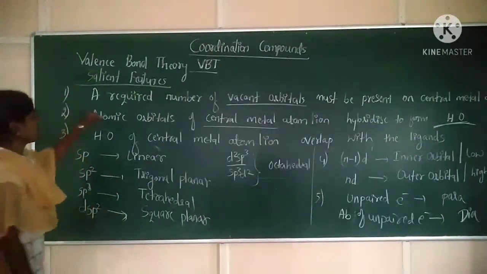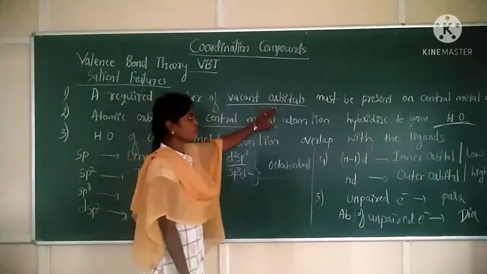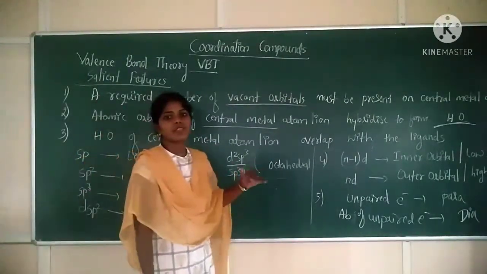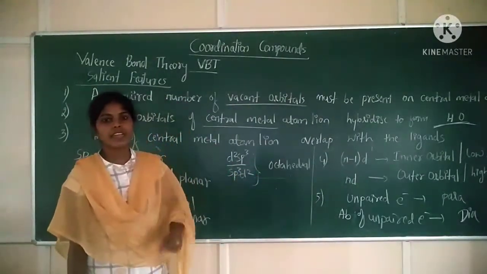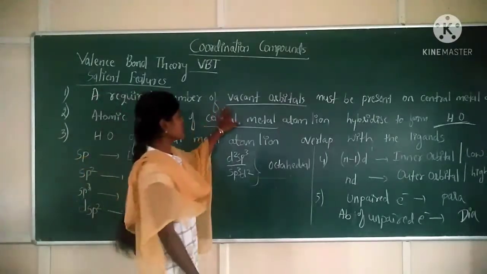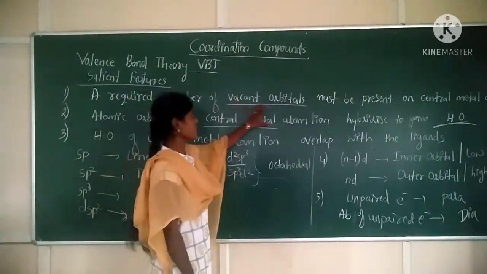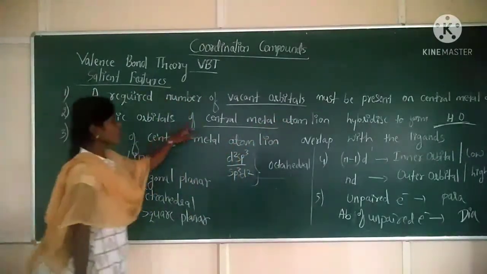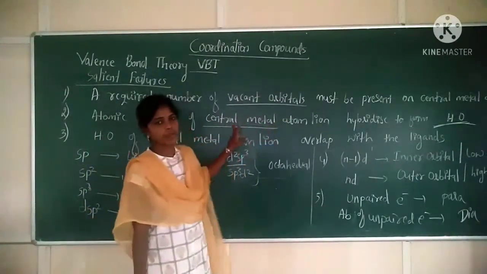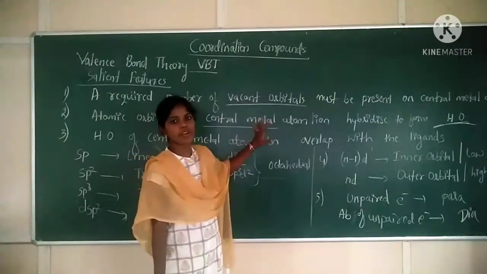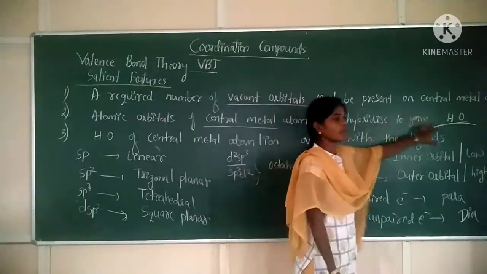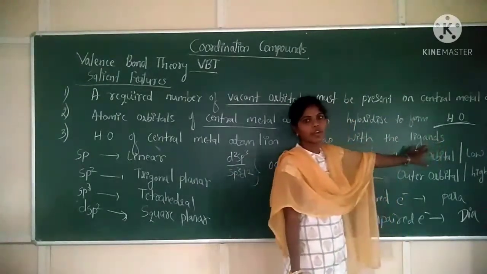Look at them once. A required number of vacant orbitals must be present on the central metal atom or ion. The central metal atom which is combining with the ligand must have the required number of vacant, empty orbitals. Second point, pure atomic orbitals of the central metal atom combine with each other and hybridize to form hybrid orbitals.